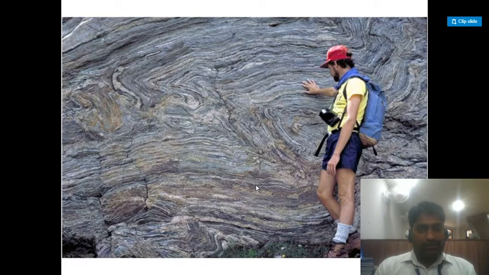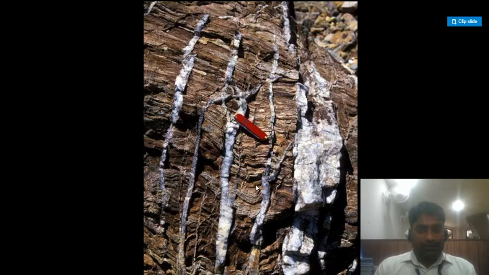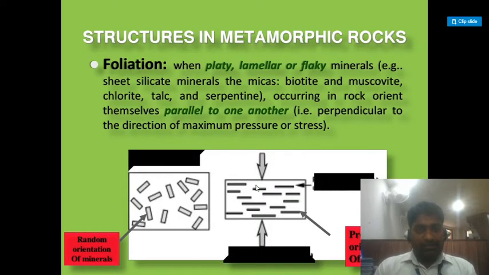So you can see such mountains and such foliation in the field also, such banding in the rocks in mountainous regions. Structures in metamorphic rocks: foliation is when platy, laminar or flaky minerals, for example sheet silicate minerals like the micas, biotite and muscovite, chlorite, talc and serpentine, occurring in the rock orient themselves parallel to one another, perpendicular to the direction of maximum pressure or stress. So this is called foliation.